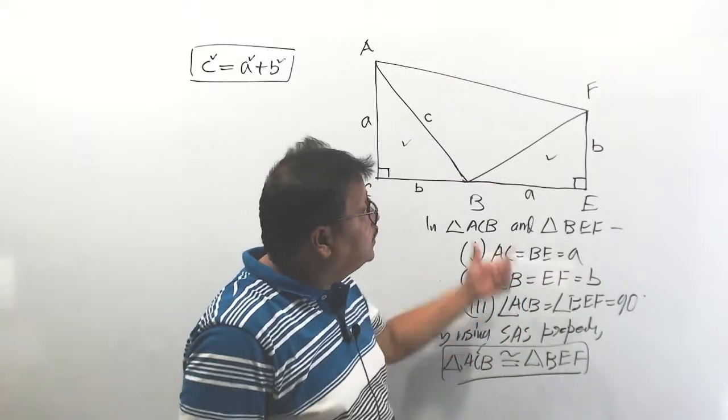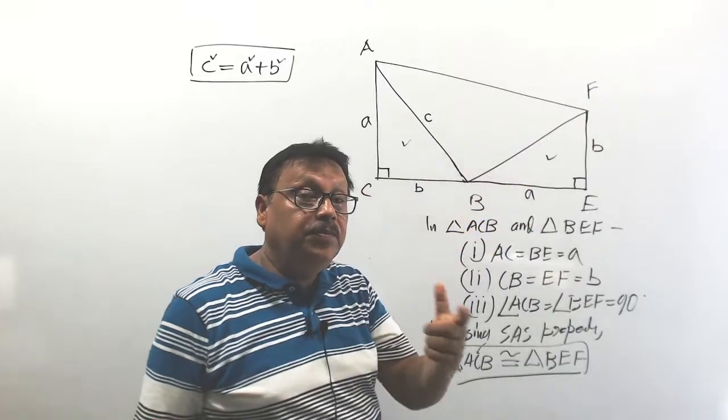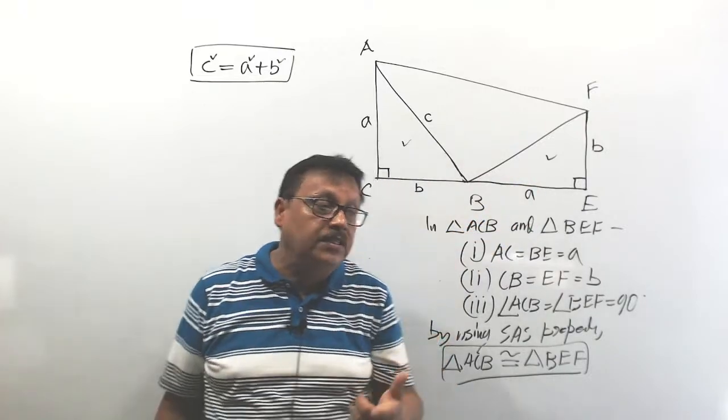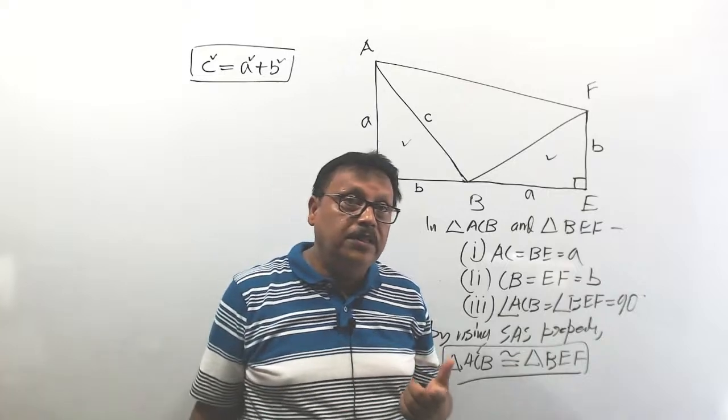Since the two triangles are congruent, by CPCTC. What is the full form of CPCTC? Do you know CPCTC?